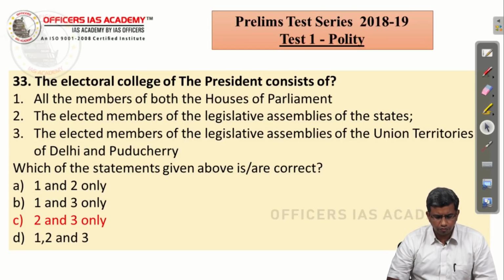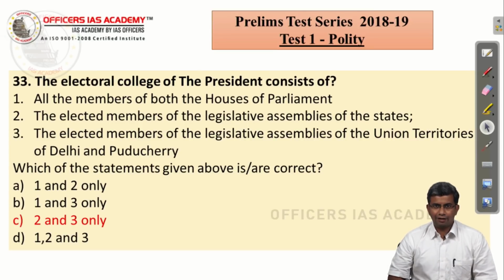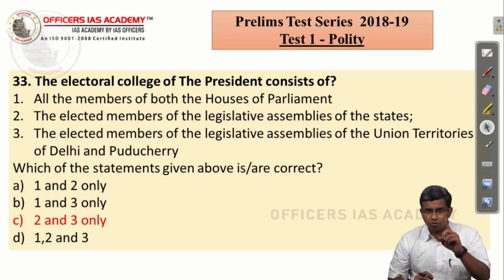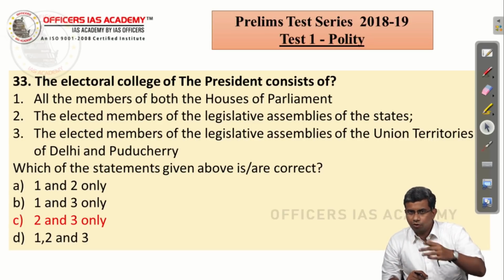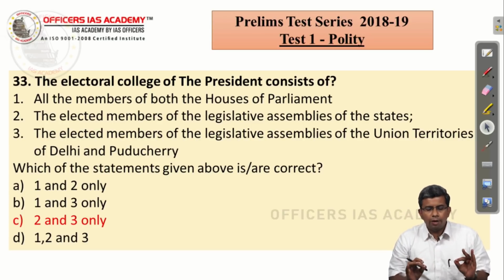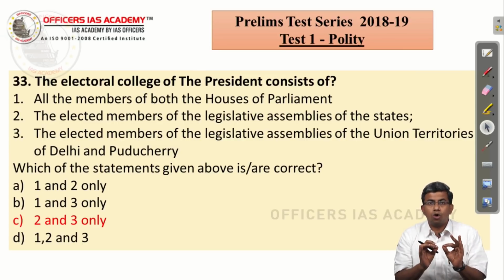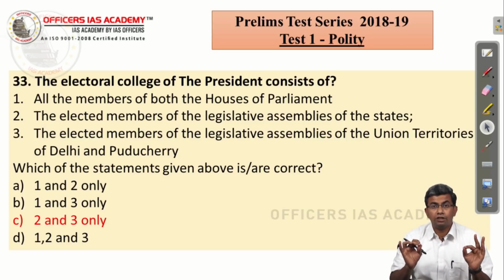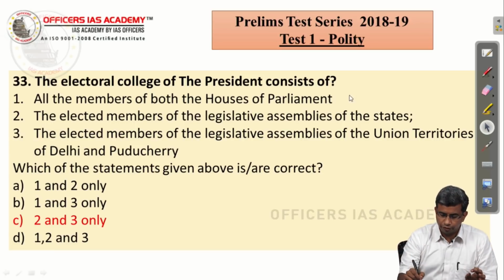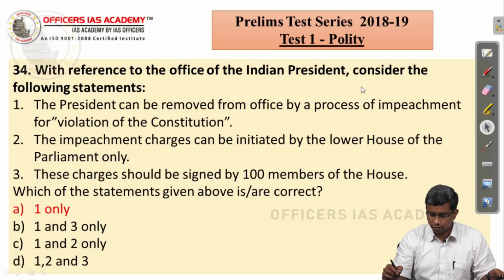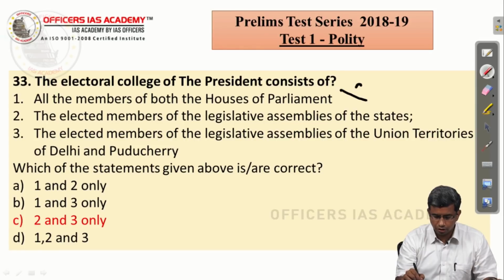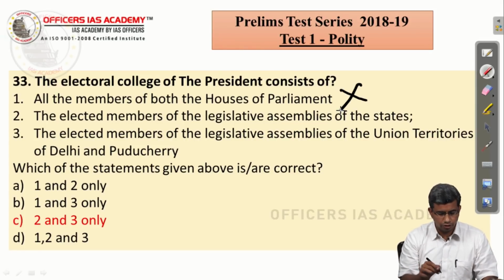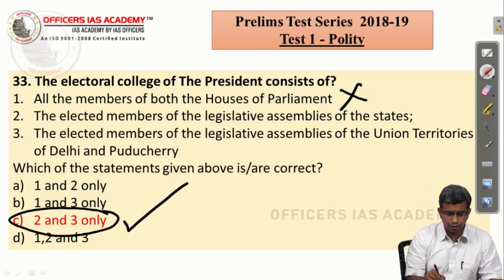The Electoral College of the President consists of... Here is an example of a question where by just knowing that one statement is wrong, you would have arrived at the answer. All the members of both the houses of Parliament? We know that the President is elected only by elected members, not by all members, which includes the nominated members. So the first statement is wrong. The moment you know the first statement is wrong, you have the correct answer in front of you.